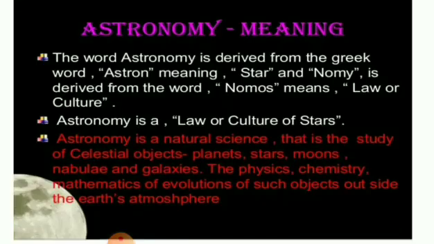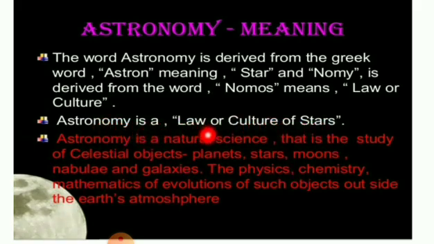Next, astronomy. The word astronomy is derived from the Greek words astron, meaning star, and nomos, meaning law or culture. So, astronomy is the law or culture of stars.